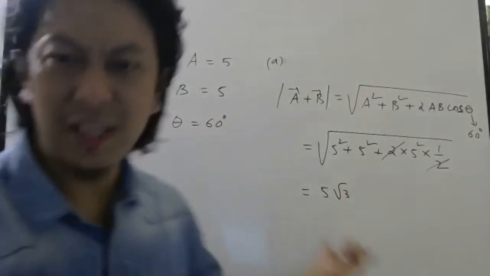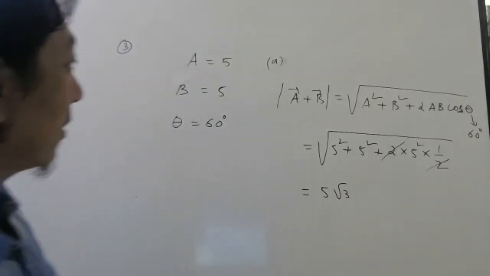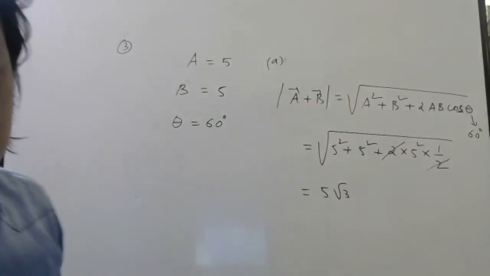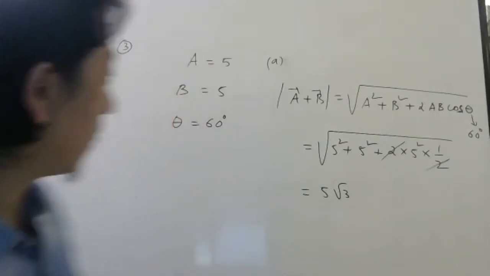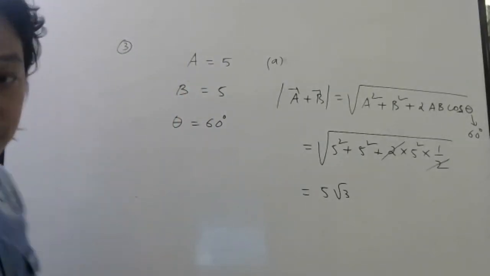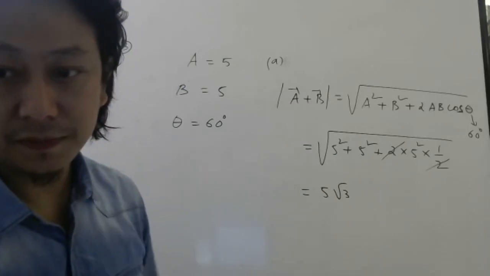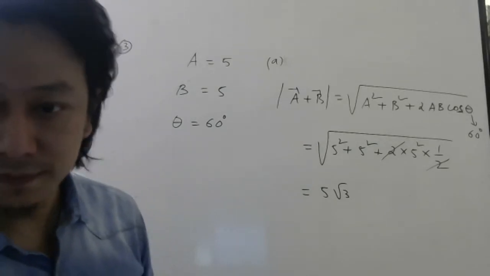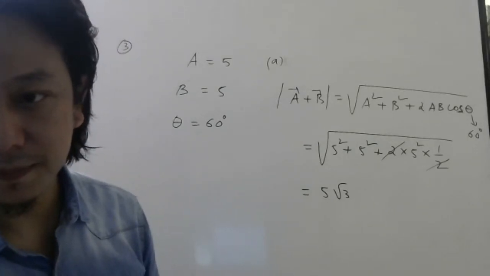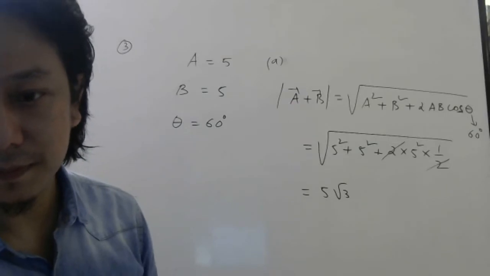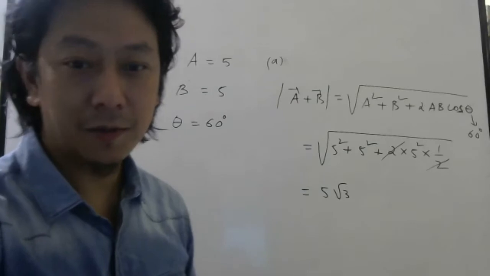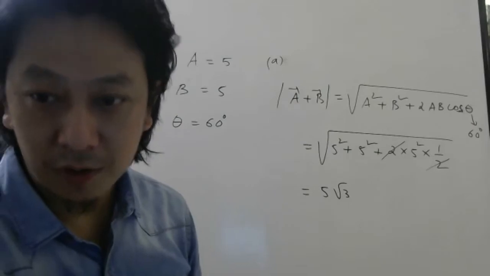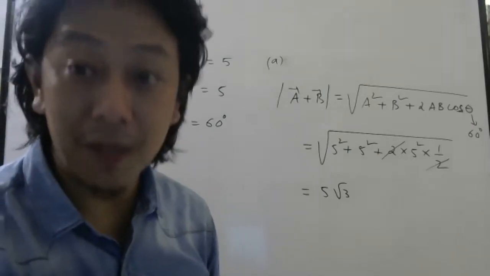So this part we did in the beginning itself, the first question today. So this is nothing but the magnitude of the sum of two vectors. The difference of two vectors you do now. What will be the difference of two vectors? Because it is modulus, they are asking the magnitude of A bar plus B bar.